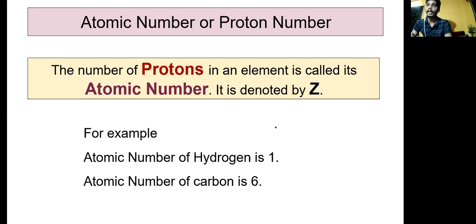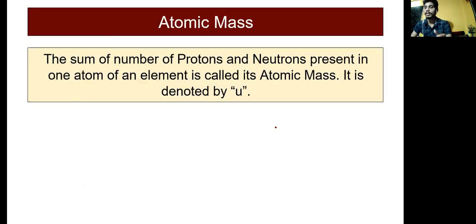Atomic mass is the sum of the number of protons and neutrons. We are going to talk about the nucleus parts, I mean we can say protons and neutrons. We are not considering electrons right now. In the case of atomic mass, the electron mass is negligible. It is called its atomic mass, and it is denoted by U.